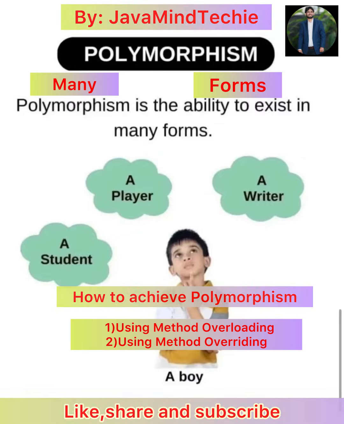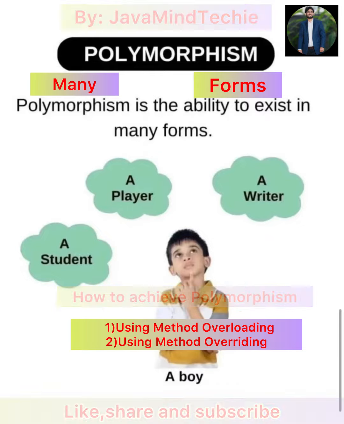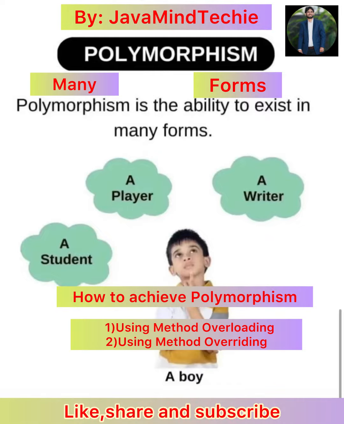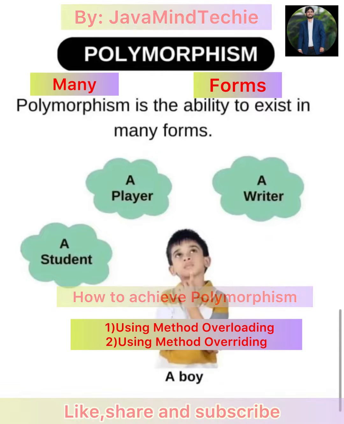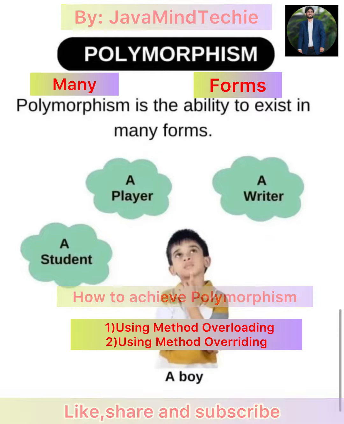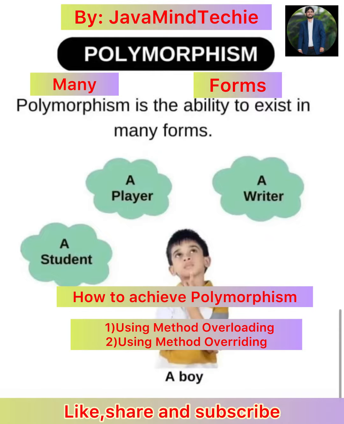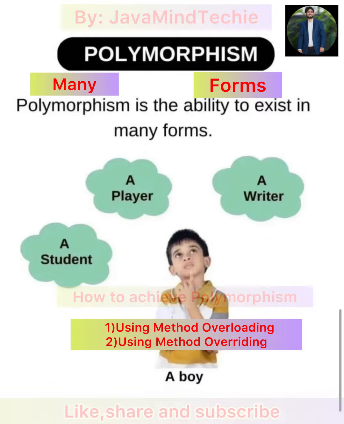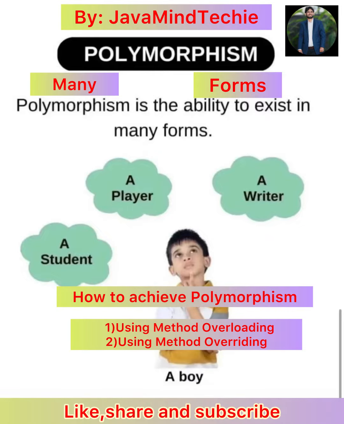Then how can we achieve polymorphism? We have two approaches to achieve polymorphism. First, with the help of method overloading. What is method overloading? Method overloading means in the same class, you have multiple methods, more than one method, with the same name but different arguments. The arguments differ in the number of arguments, the sequence of arguments, and the types of arguments. That is called method overloading.